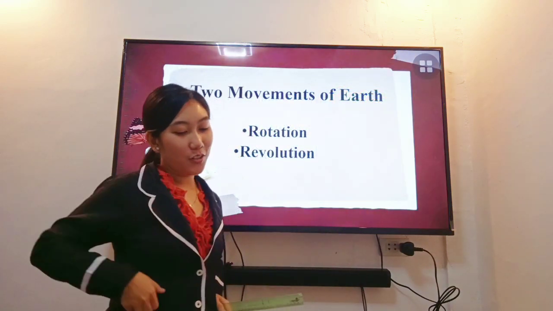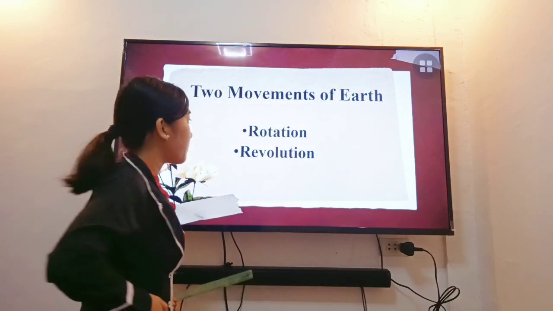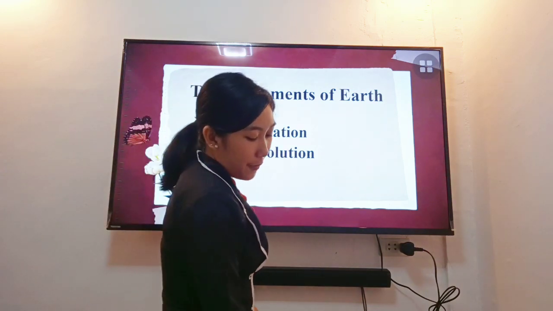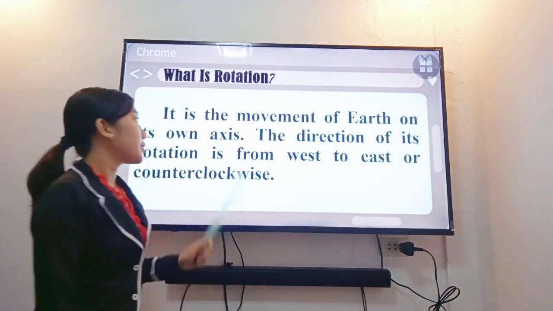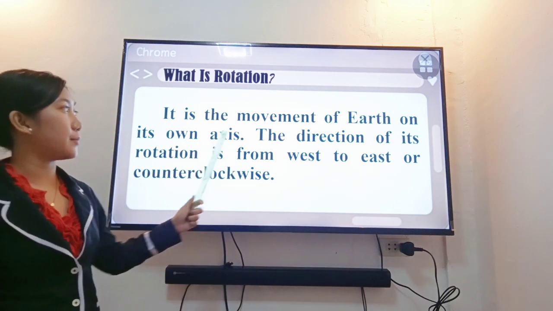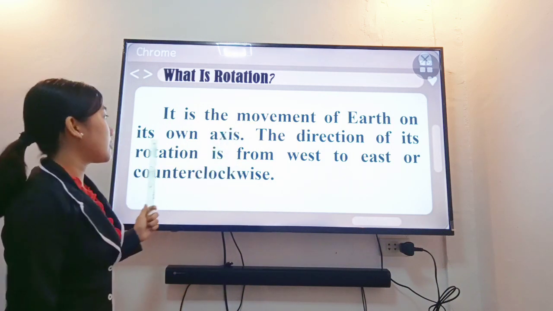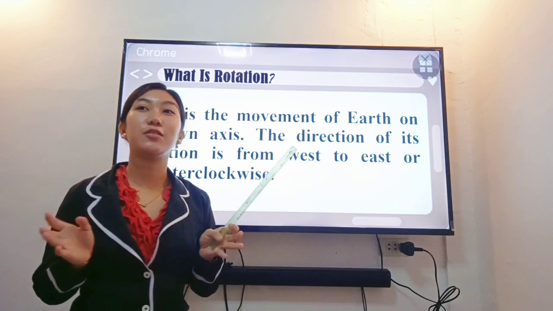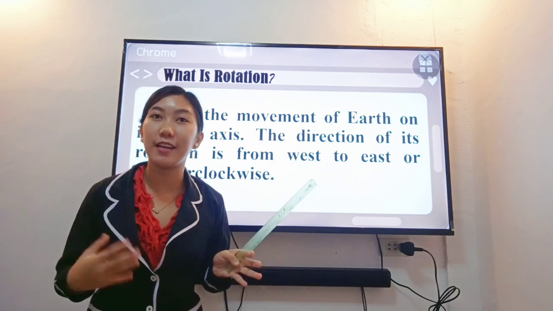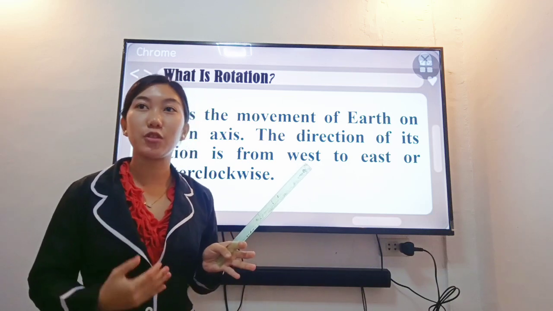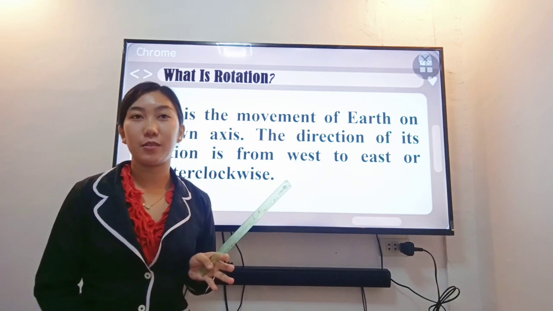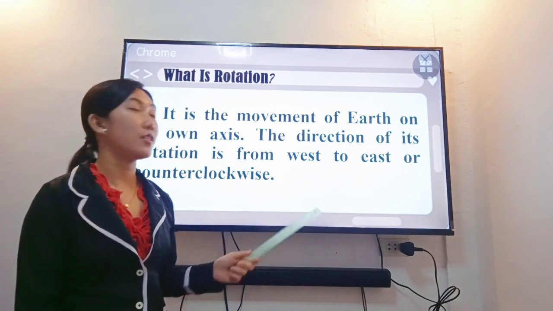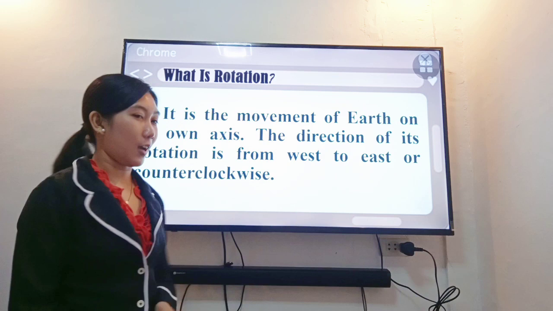So let's move on to the two movements of Earth. It is the rotation and the revolution. Let's have first the rotation. When we say rotation, it is the movement of the Earth on its own axis. When we say axis, it is the imaginary line or the invisible line around the Earth on which an object rotates or spins. The direction of its rotation is from west to east or counterclockwise.